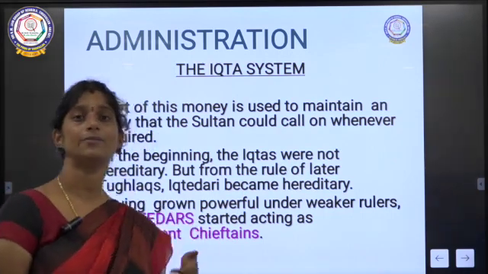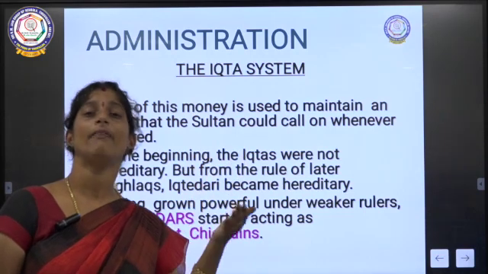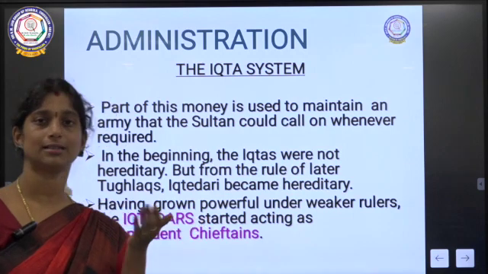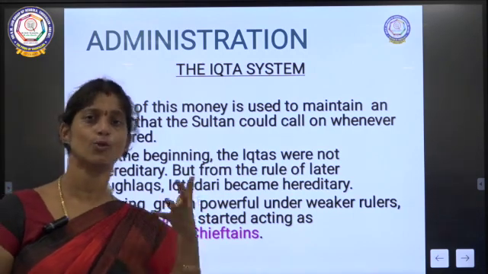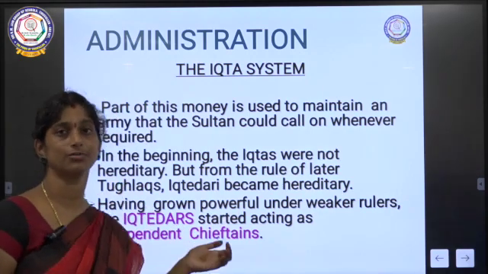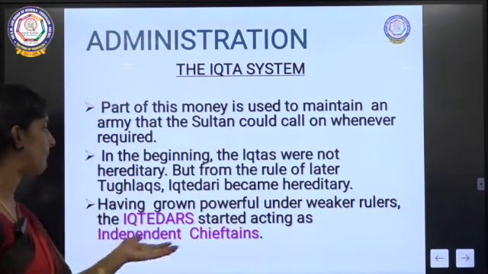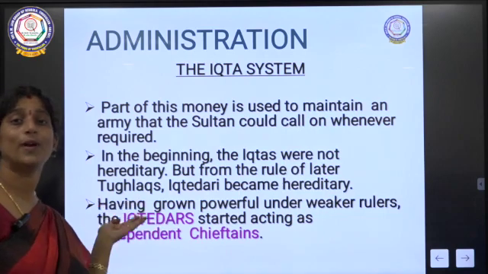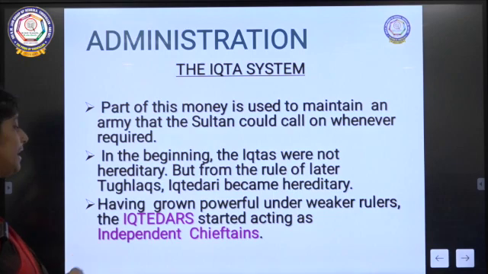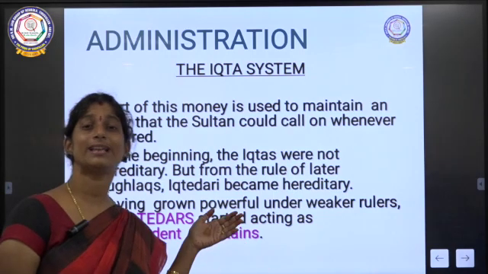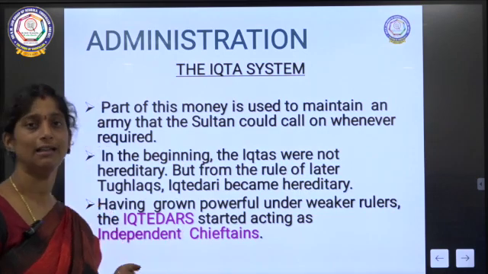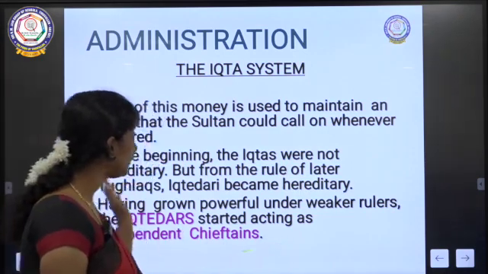As we have seen, after Muhammad bin Tughlaq, there was no proper rule in the Tughlaq dynasty as well as in the Delhi Sultanate. So, because of that, the Iqtidars, who were the owners of land, started to act like independent chieftains, as if they were the independent owners of the land.